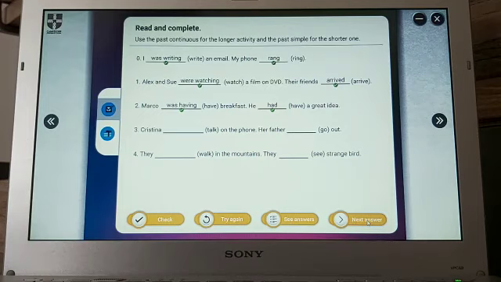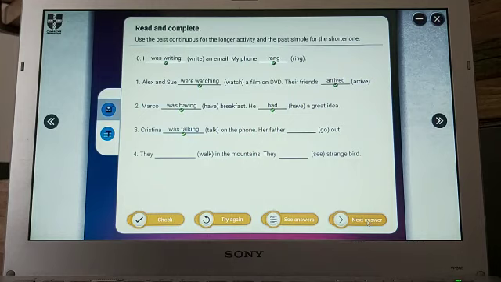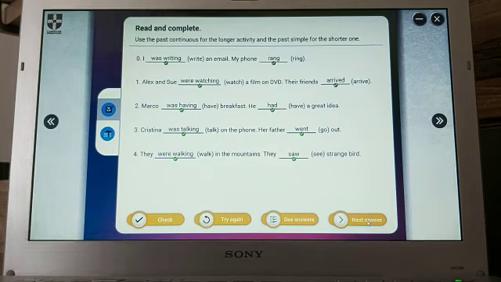And question 3. Christina was talking on the phone, longer activity, and her father went out, shorter one. And question 4. They were walking in the mountains. It is the longer activity. They saw a strange bird. It is the shorter activity.